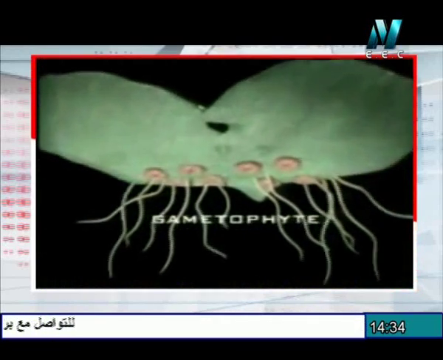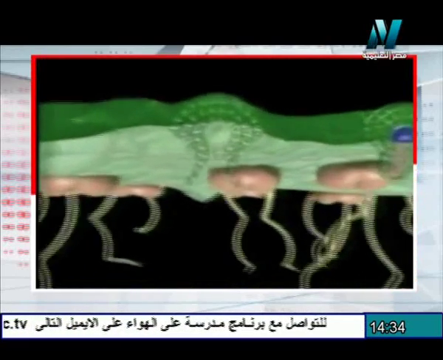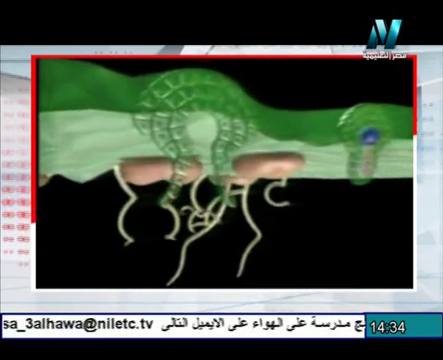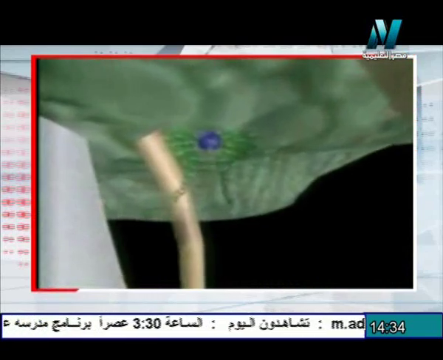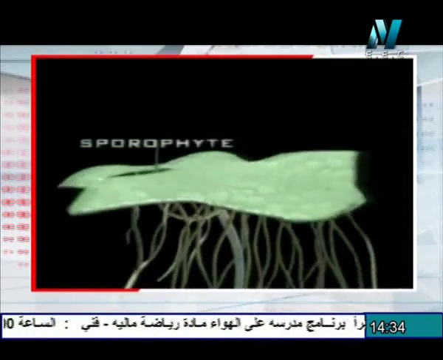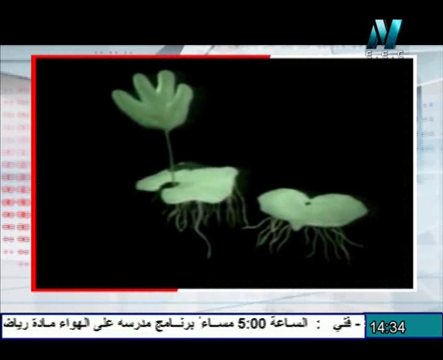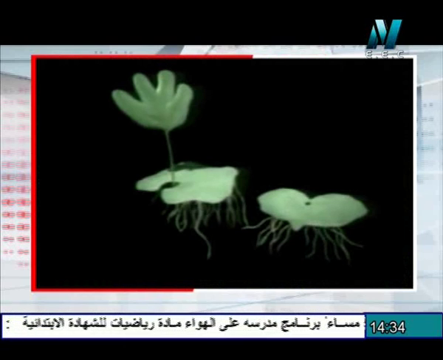But the formation of gametes in the gametophyte takes place by mitotic division, not by meiosis, because the gametophyte is haploid, or 1N. So the division of the cells can't take place by meiosis but takes place by mitosis. So the formation of gametes in the gametophyte takes place by mitotic division because the mother cell is haploid.